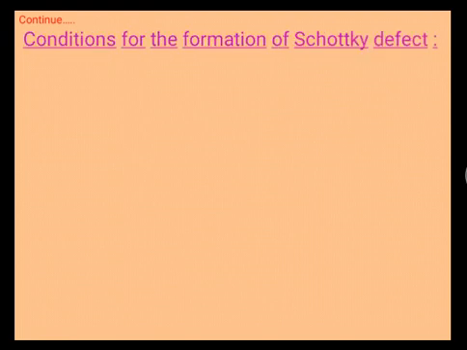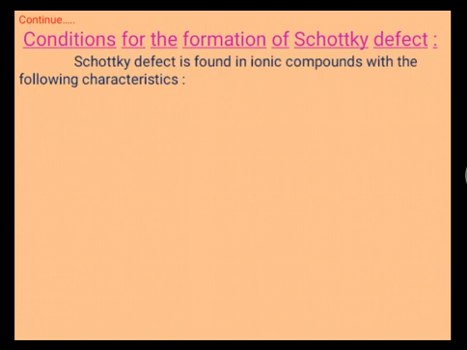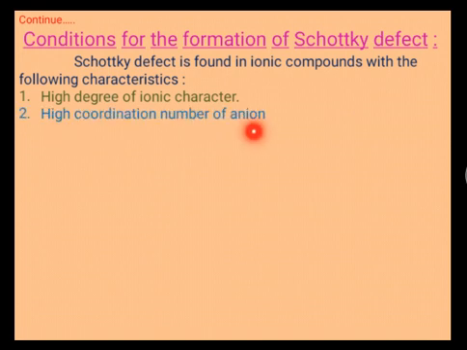The next is the conditions for the formation of Schottky defect. Schottky defect is found in ionic compounds with the following characteristics. The first characteristic is a high degree of ionic character. Second is a high coordination number of anions.